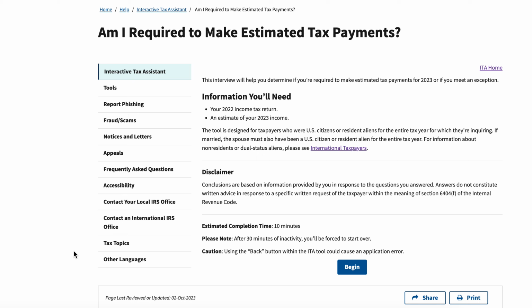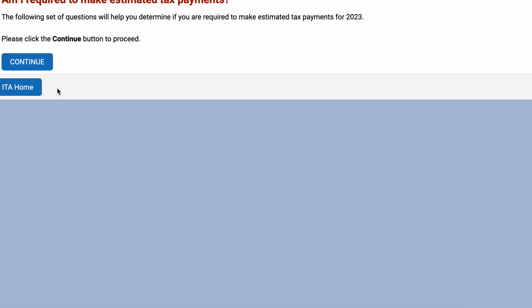In this video, we'll go over the IRS Interactive Tax Assistant tool to help you determine whether or not you need to make estimated tax payments for 2023 or if you meet one of the exceptions under the tax code. So you'll need your 2022 income tax return and an estimate of your 2023 income. This tax tool should take about 10 minutes to complete, so let's go ahead and begin.